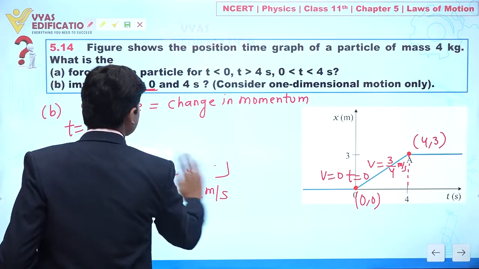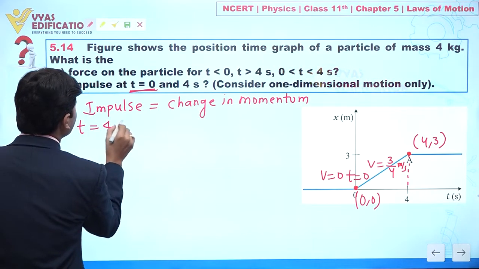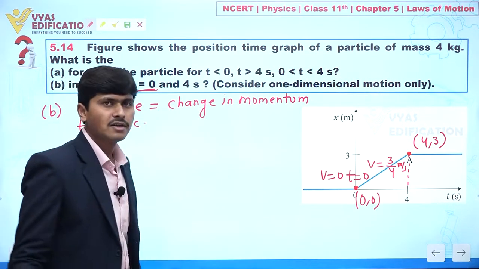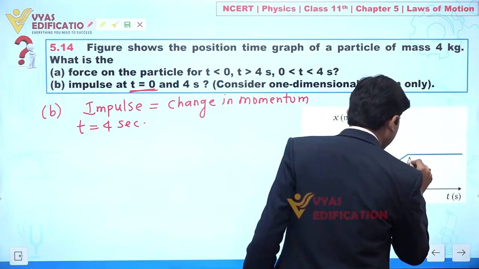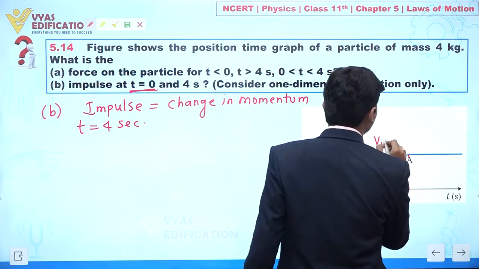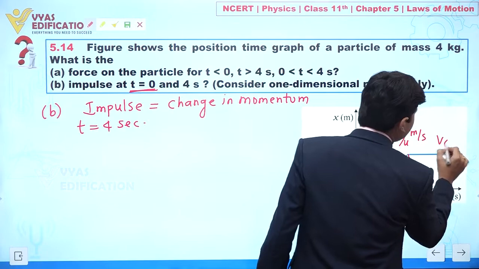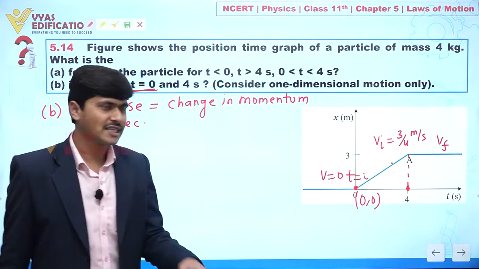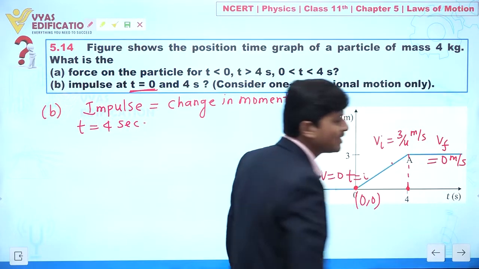Now I am going to discuss t equal to 4 second. At t equal to 4 second, you can see we have this point. Before t equal to 4 second, the initial velocity is 3 by 4 meter per second, and after t equal to 4 second, because position is not changing, v final is 0.